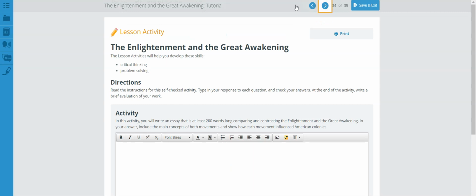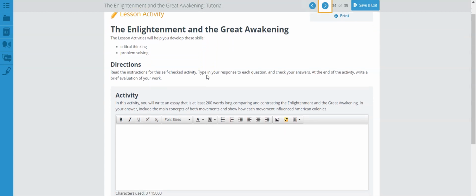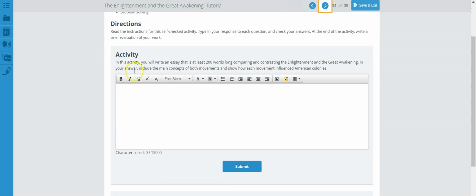We are now finally on page 34, the Enlightenment and the Great Awakening tutorial. And this is another lesson activity, and it's the Enlightenment and the Great Awakening. And let's go over here to the activity part, and this is where we will know what to do. In this activity, you will write an essay that is at least 200 words long, comparing and contrasting Enlightenment and the Great Awakening. In your answer, include the main concept of both movements and show how each movement influenced American colonists.